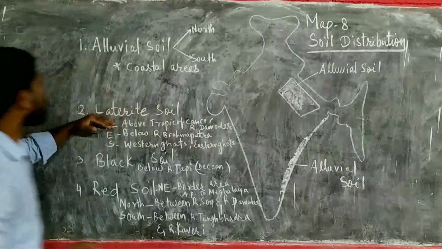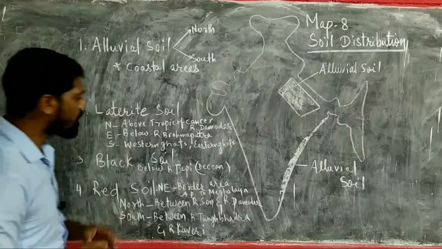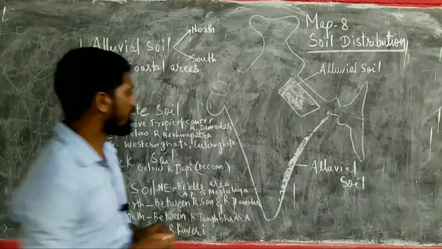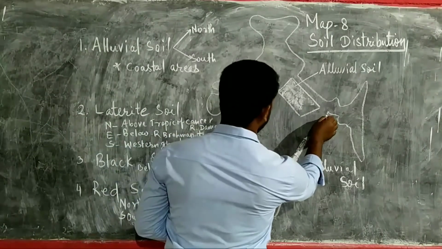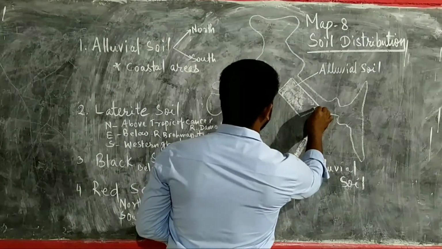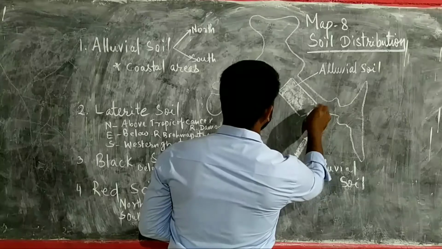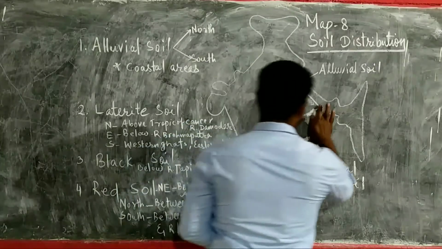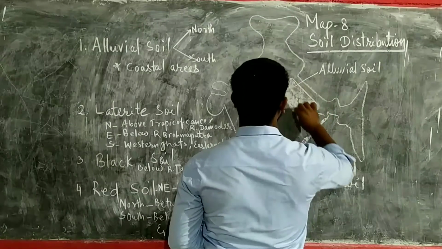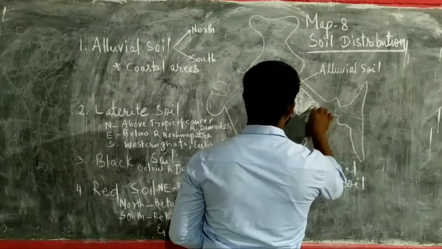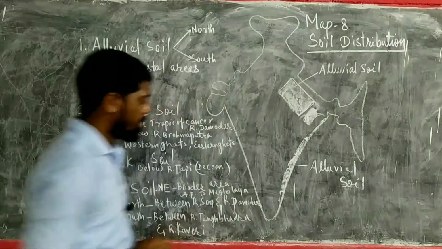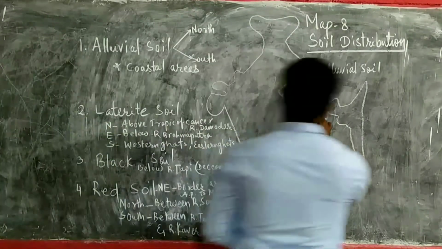Next one is laterite soil. Laterite soil is mainly found above the Tropic of Cancer, where we can see the Damodar river. So this is the area where it is found, and you can just mark it and level it.